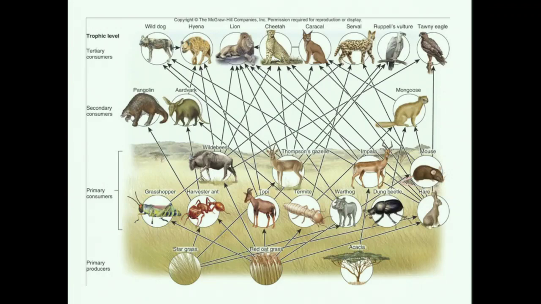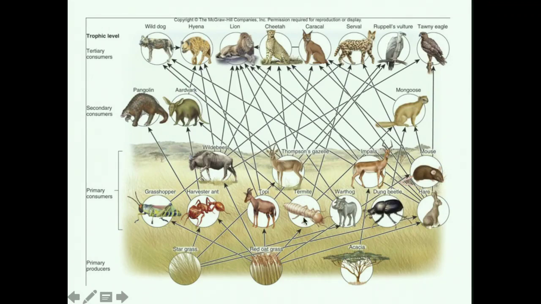Now, we've talked about this in the past, in that not all of these relationships will be the most important, but for this chapter, I just want you to recognize where things fall within this food web. You can see red oak grass here is eaten by multiple things like grasshoppers, harvester ants, termites, and warthogs. And something like a termite might be fed on by aardvark or a serval or a mongoose.